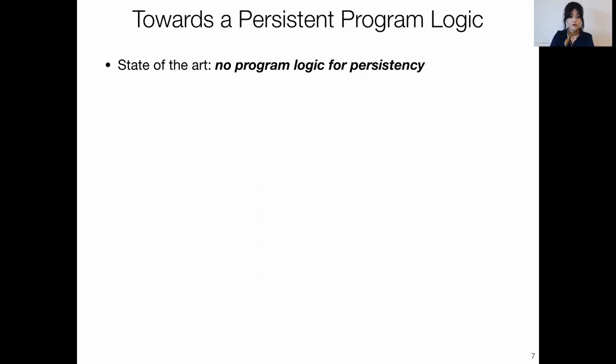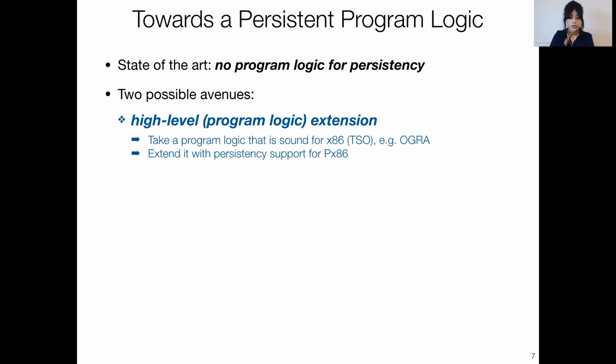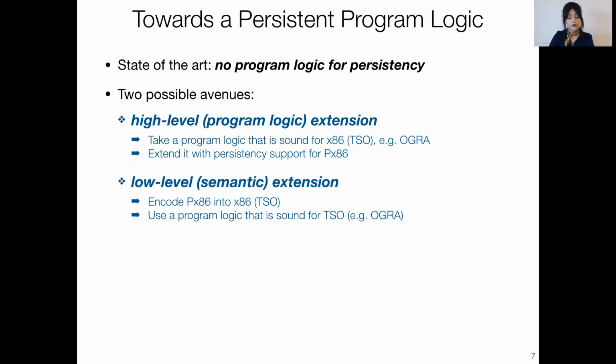And for that, we had two possible avenues available. First, we could do a high-level extension. And by that, I mean that we could take an existing program logic that is sound for x86, and then extend that to support the persistency features of PX86. Alternatively, we could leave our program logic for x86 untouched and instead change the low-level semantics.